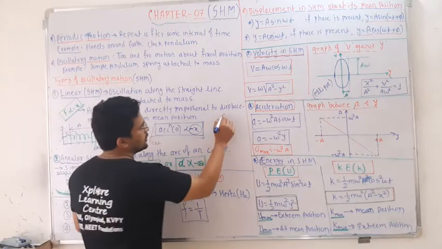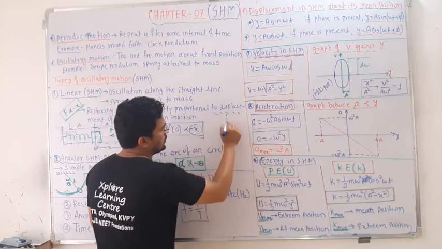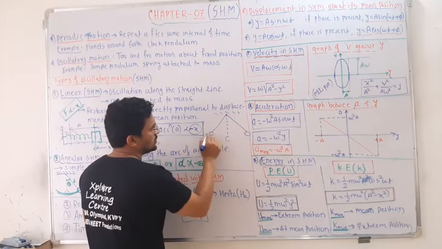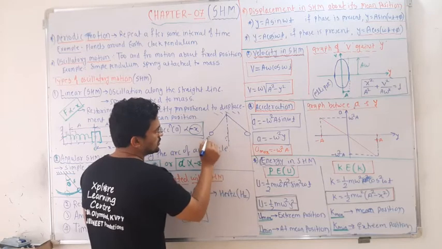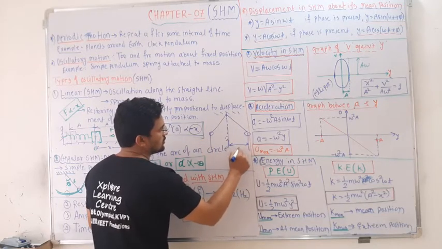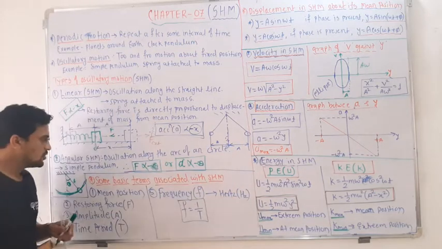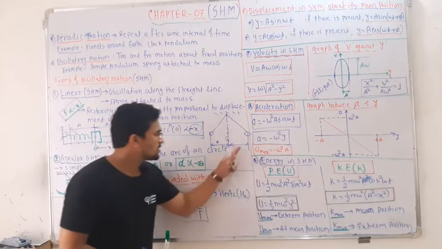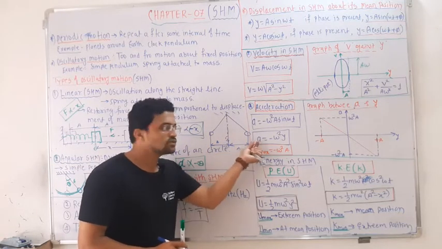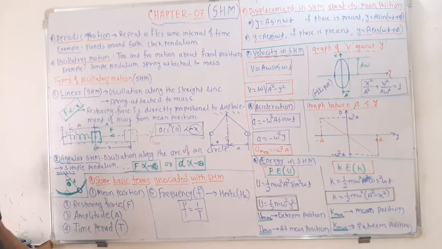If you consider the pendulum, this is the pendulum's mean position. If it is extended, sometimes it will be here, sometimes it will be here. So from the mean position to here, on both sides, that is the maximum displacement from the mean position. How much it is displaced from the mean position is nothing but the amplitude, and that is also measured in meters.